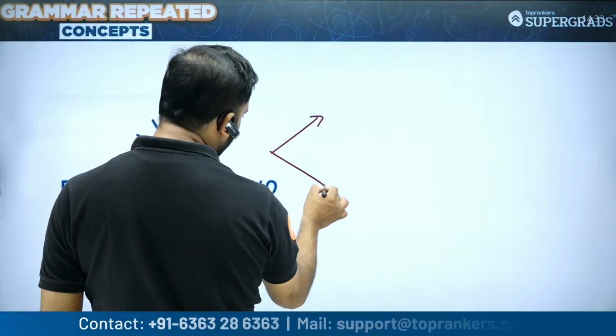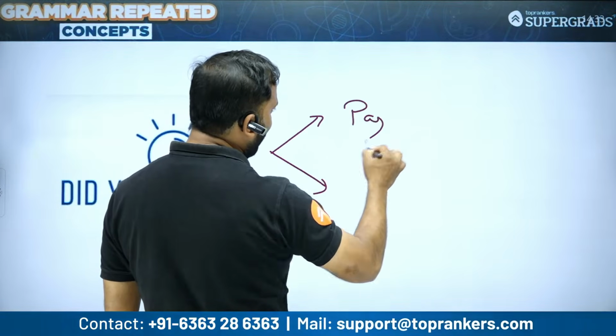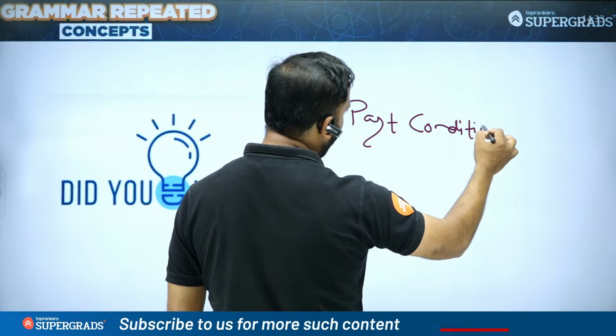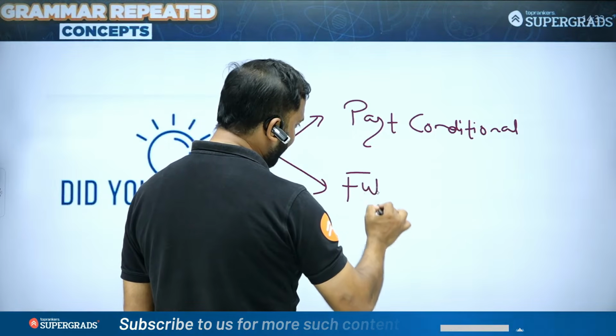So exam point of view से आप देखने जाओगे, so I would say past conditional is super important, and future conditional aka first conditional.